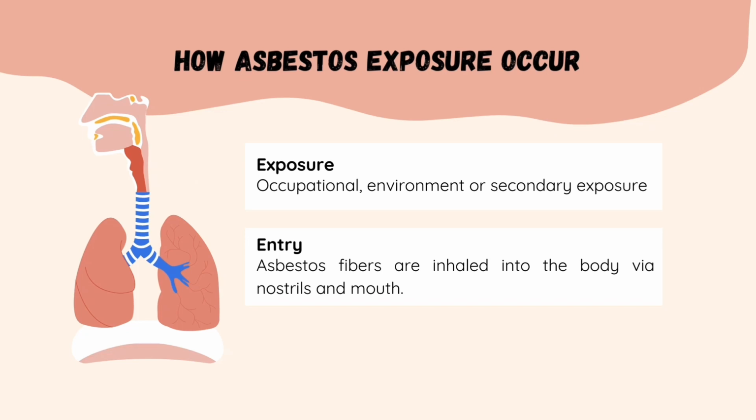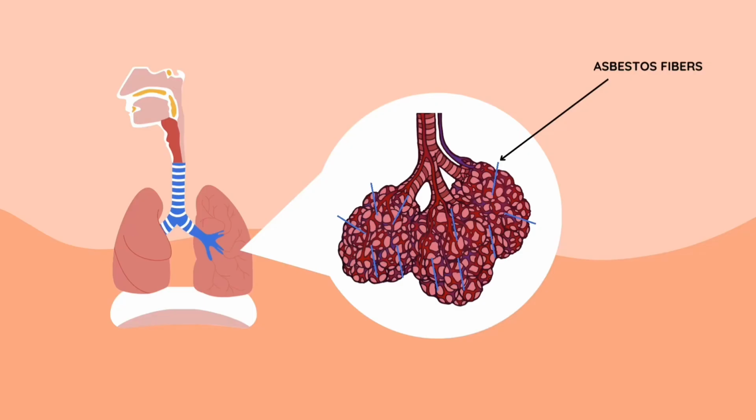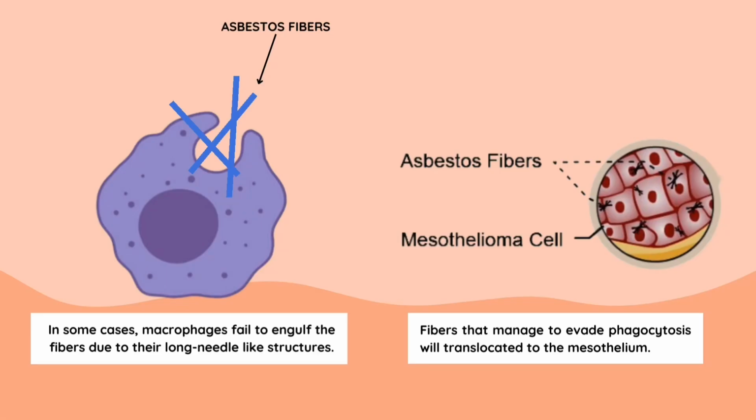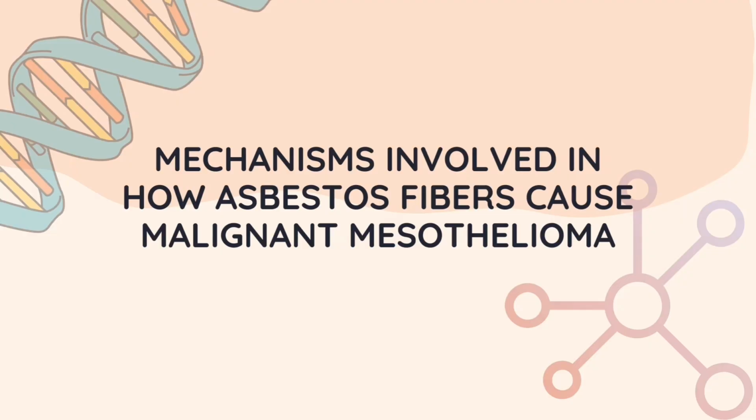If the long and thin asbestos fibers manage to evade the lung defenses and reach the alveoli, macrophages will attempt to engulf the asbestos fibers and undergo phagocytosis. In some cases, macrophages fail to engulf the fibers due to their long needle-like structures. Fibers that manage to evade phagocytosis will be translocated to the mesothelium. There are several possible mechanisms involved in how asbestos fibers cause malignant mesothelioma.